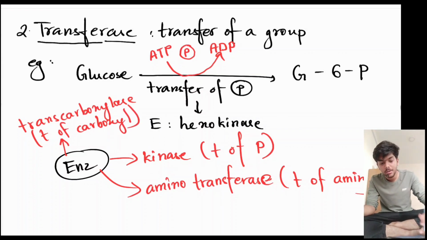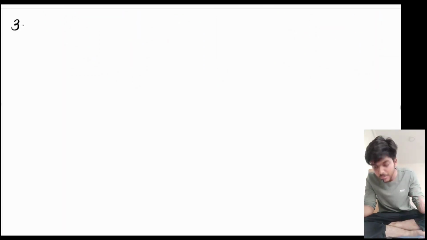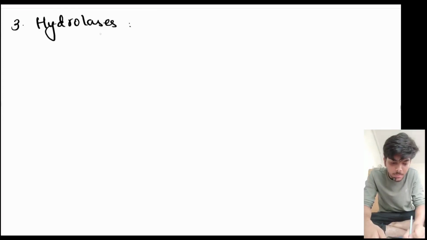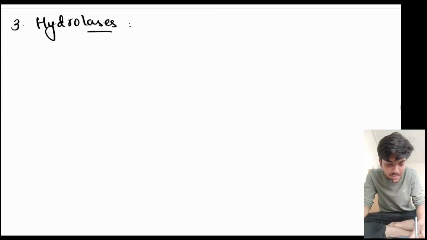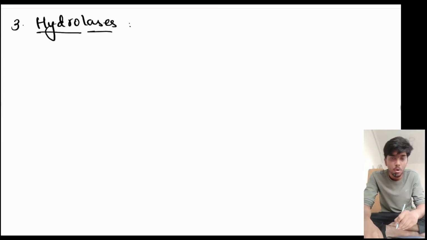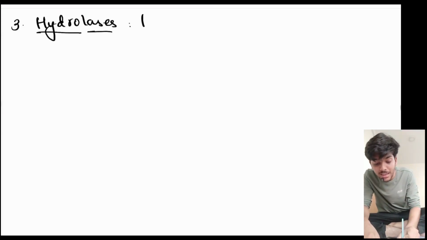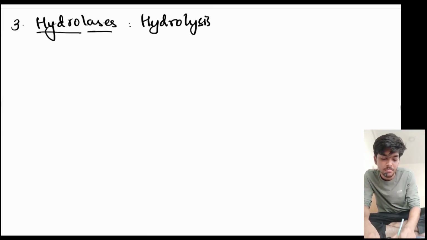Now let's look at the third type. So the third type of enzyme is hydrolases. See, at the end of the name there's ase, so it's an enzyme, and it has the part hydro. That means this enzyme is responsible for catalyzing chemical reactions that include hydrolysis. What's hydrolysis?